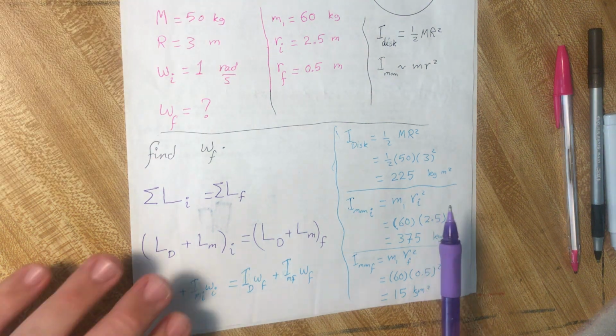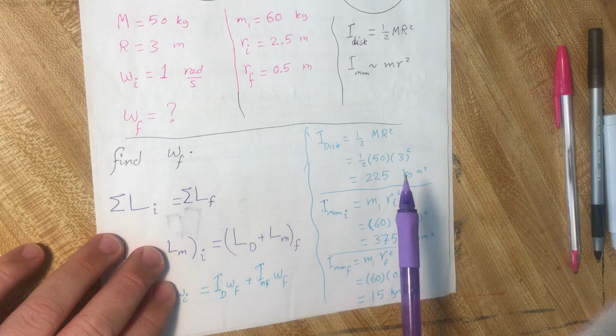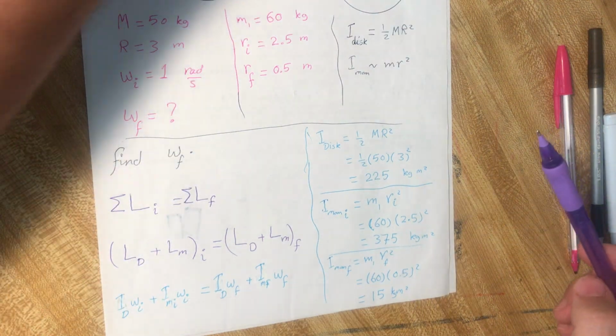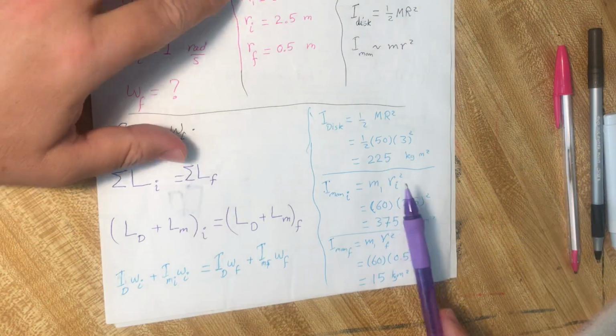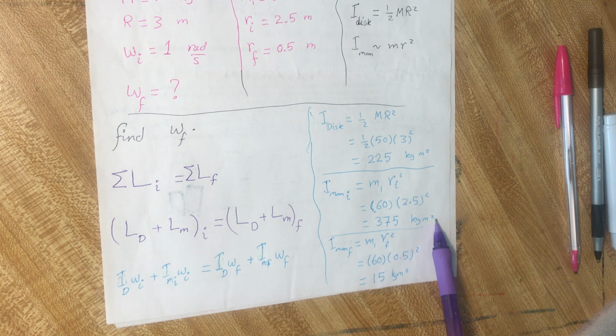The man has two r's, r initial and r final. In this case, the man has two moments of inertia. The first one is m r squared initially. For the disk I use M capital and R capital, and for the man m small and r small. m1 is 60, r1 is 2.5 squared, so it will be 375 kilogram meter squared.